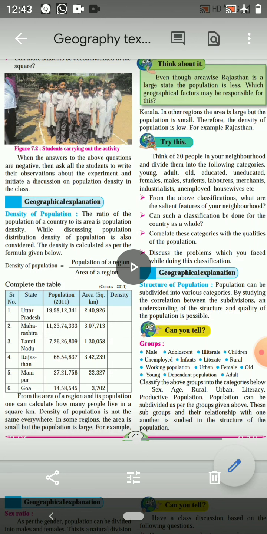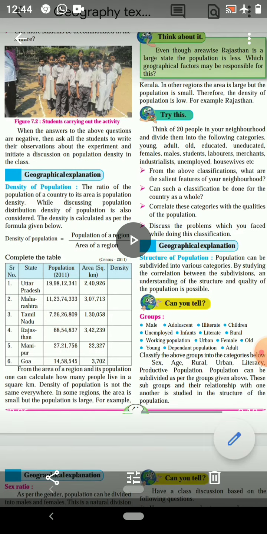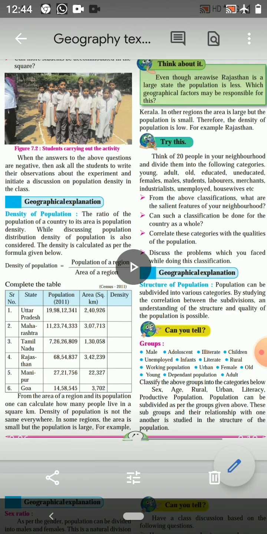So children, today we will discuss density of population. And what is density of population? It is the ratio of the population of a country to its area. That is called the density of the population. So it is this formula which is given in your book. Here it is: density of population is population of a region divided by the area of a region.